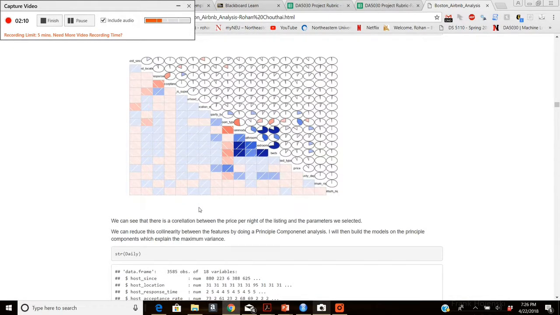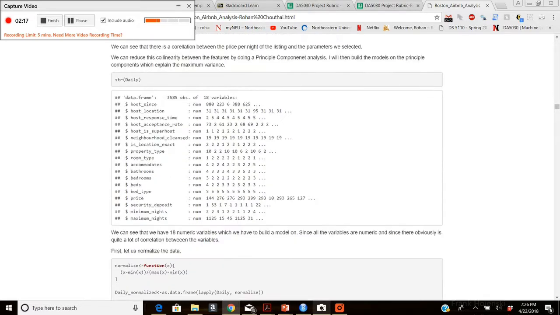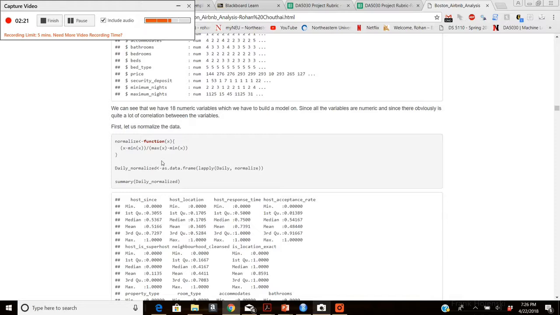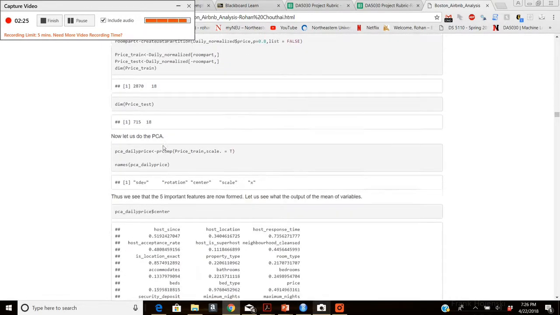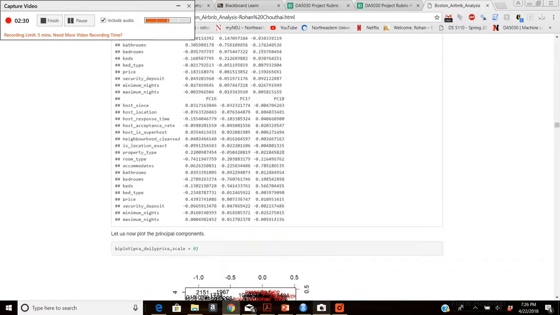And actually the idea is to eliminate all the collinearity, and for that purpose I've used the principal component analysis to build the model. Of course, before proceeding to the principal component analysis, I had to normalize the data, which I did, and then went on to do the PCA.